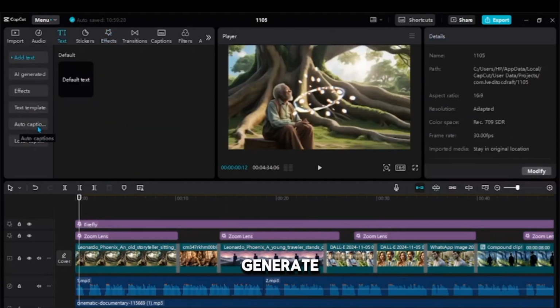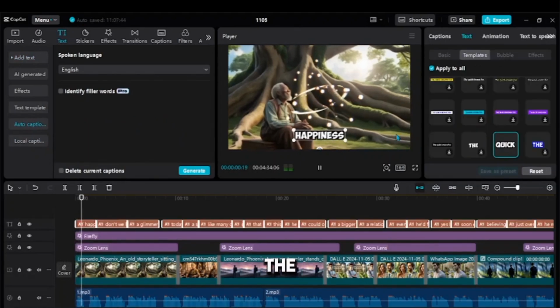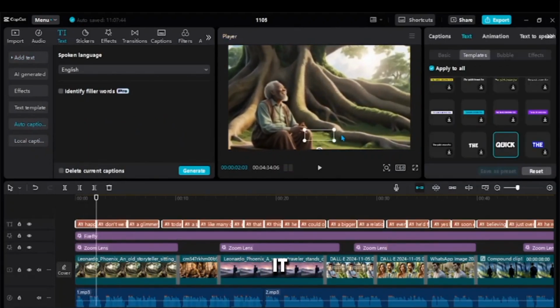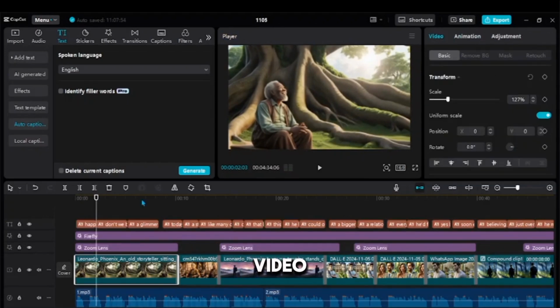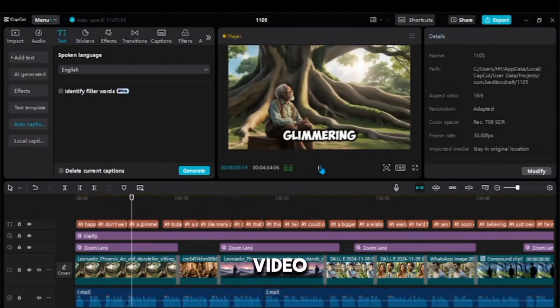We also want to generate captions, so we go to caption, auto caption, then pick any text template that we need. It will reflect on it, or we can reduce the size of the caption. Okay, that's it. After that, make sure you adjust your aspect ratio to 16:9 for a YouTube long video. After all this has been done, export your work and rename your video to the title of your video, because this gives ranking to your video in search.